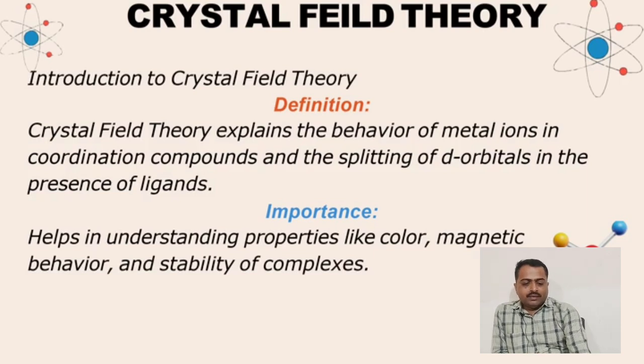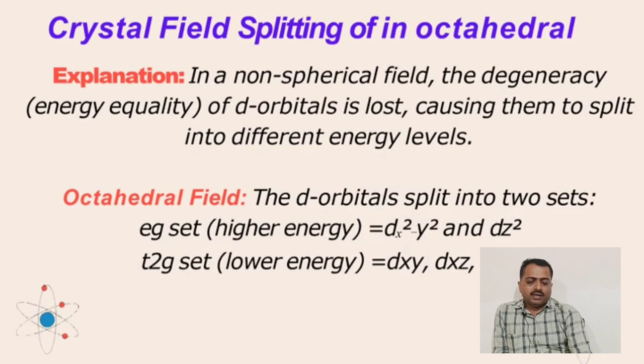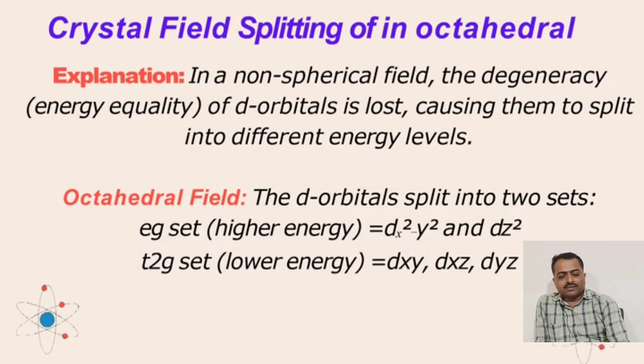It helps in understanding color, magnetic behavior and stability of the coordination complex. These are very important phenomena of the coordination complexes. Here crystal field theory explains the magnetic behavior, whether the coordination complex is paramagnetic or diamagnetic. The coordination complexes can be stable or unstable. There are so many coordination complexes that are unstable; they easily undergo a redox reaction, an oxidation reduction reaction.